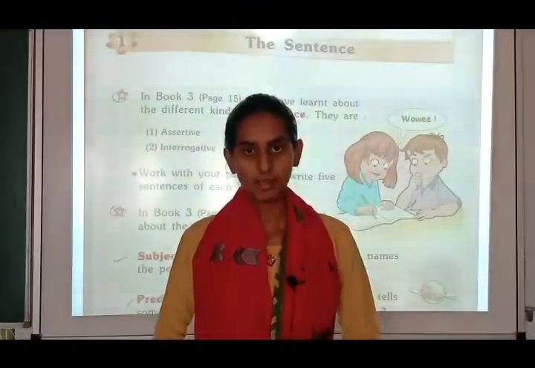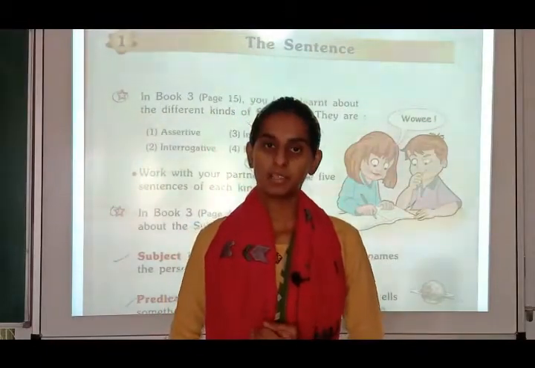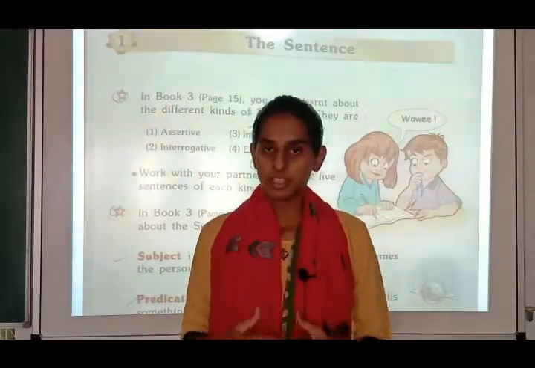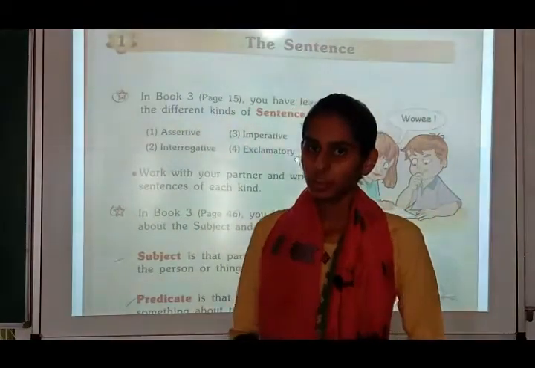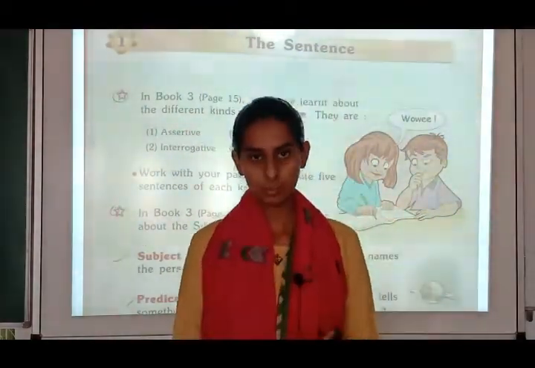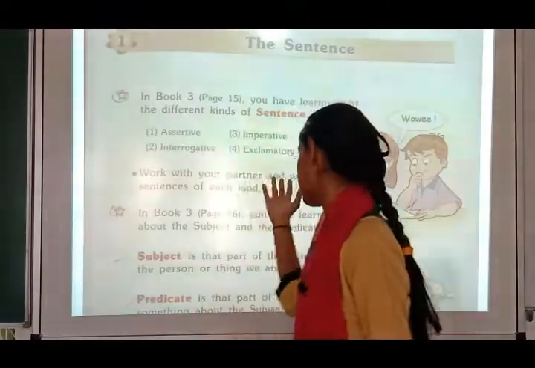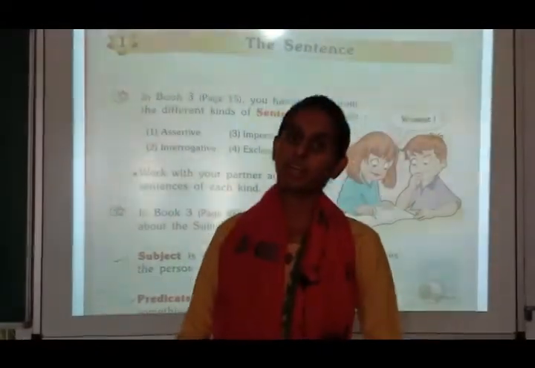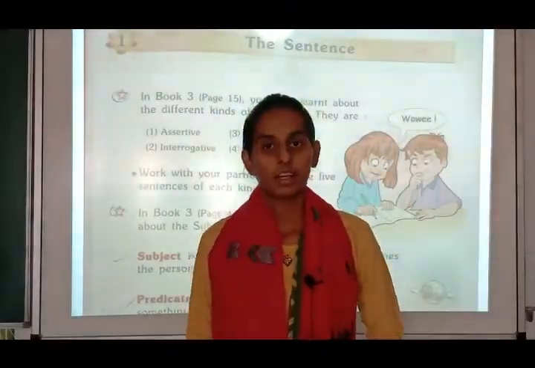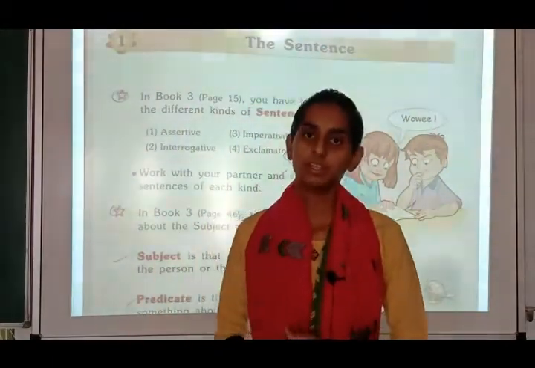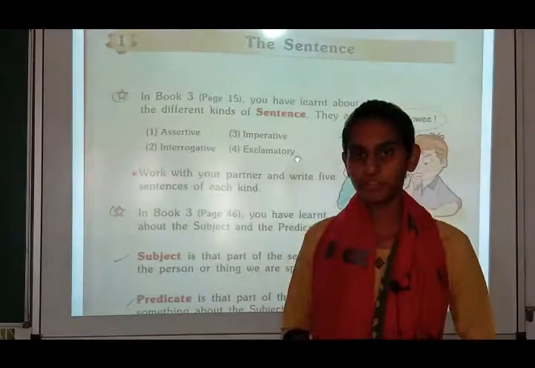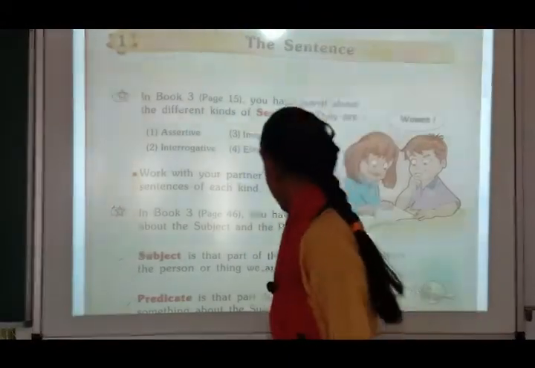Fourth one is exclamatory sentence. Exclamatory sentence means a sentence which contains certain emotions, like how happy or sad you are. The emotion expressed by you is an exclamatory sentence, and always remember that an exclamatory sentence contains an exclamation mark in the last. If I am telling, oh what a beautiful girl, so it's an exclamatory sentence.